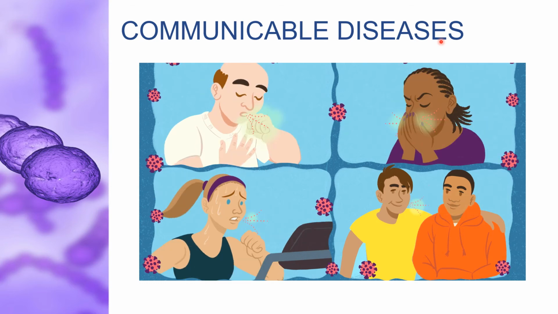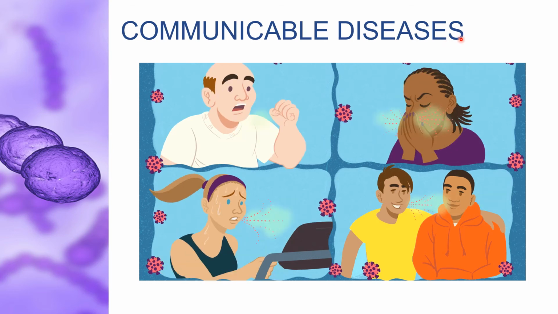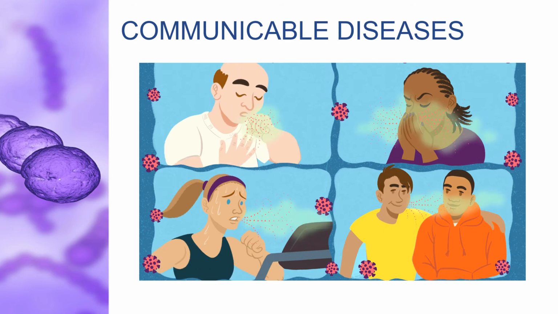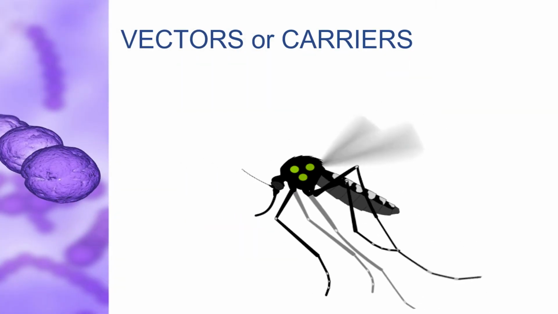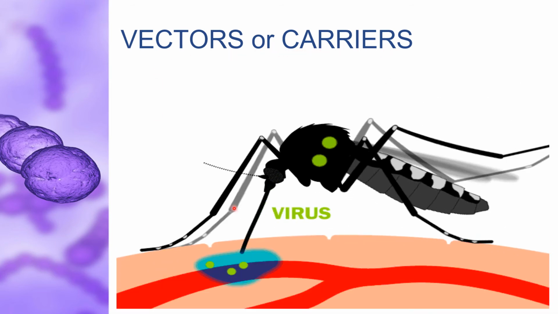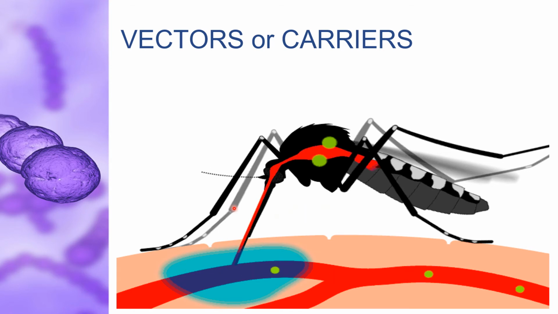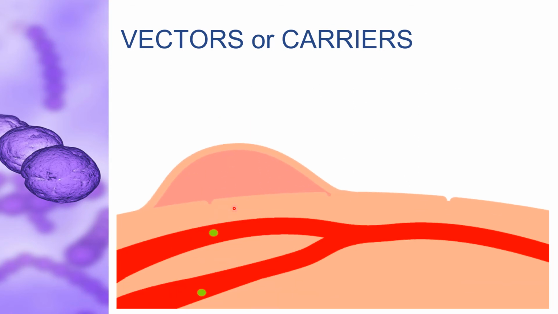Apart from this, there is also one more way a communicable disease can spread from one person to another. That is through vectors or carriers. There are some insects and animals which act as carriers of disease-causing microbes. The housefly is one such carrier.